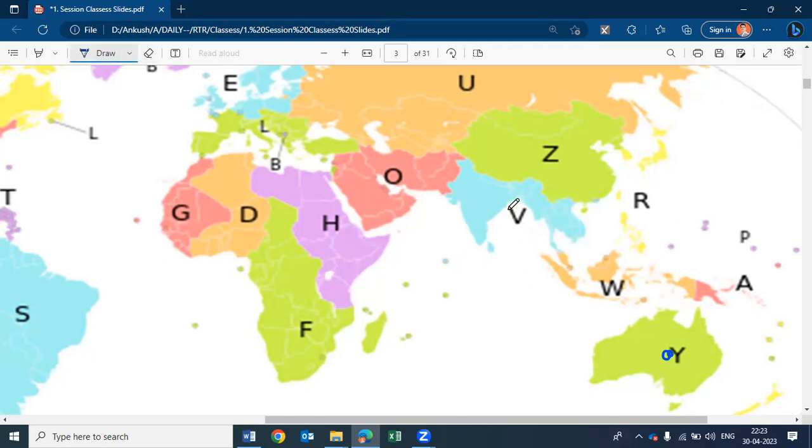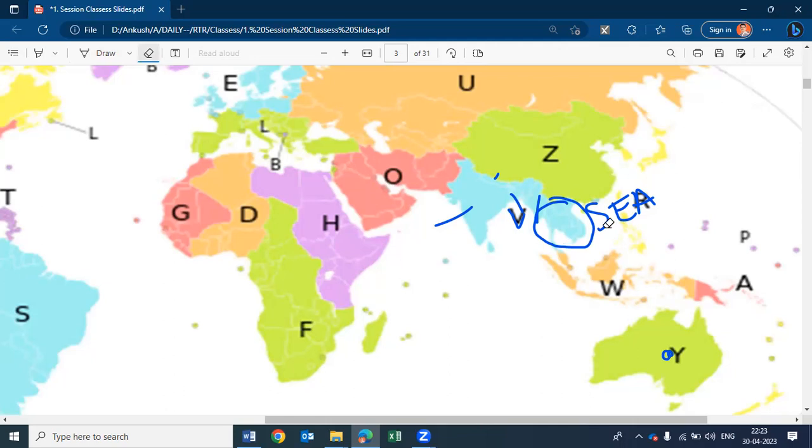The Indian AFSRA, that is letter V, consists of India, Nepal, Bangladesh, Myanmar, and these Southeast Asian countries: Cambodia, Laos, such countries.